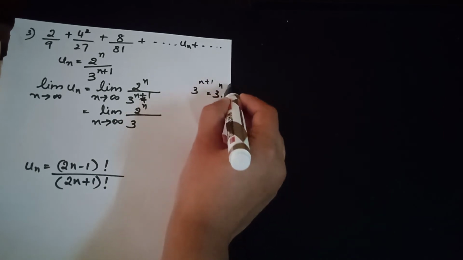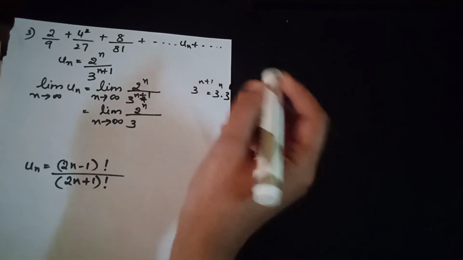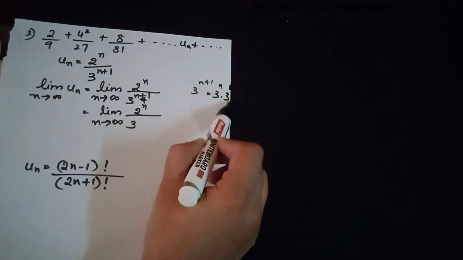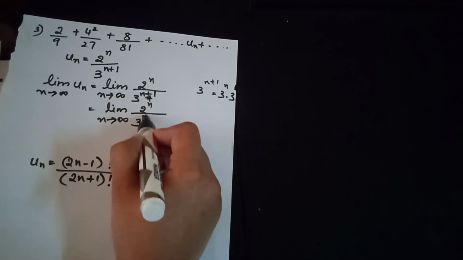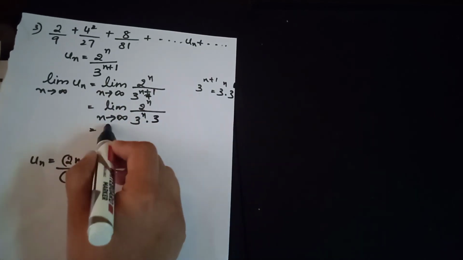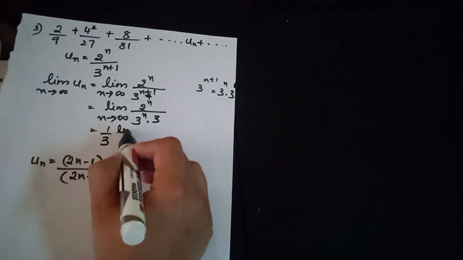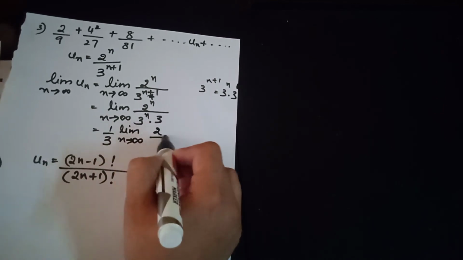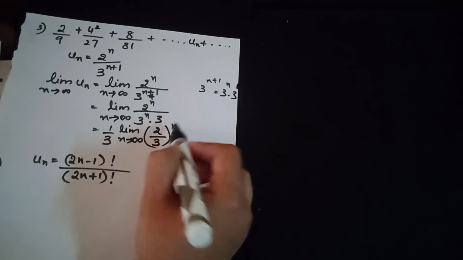If there is nothing written as the power, it should be taken as 1. So 1 by 3 comes outside, and we get limit n tends to infinity of 2 by 3 whole to the power of n.